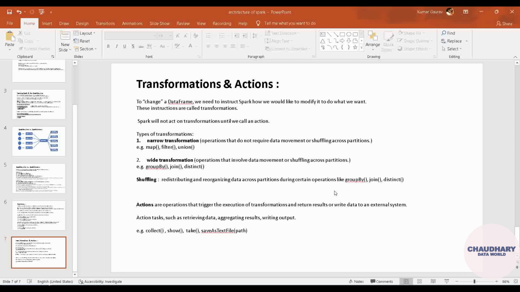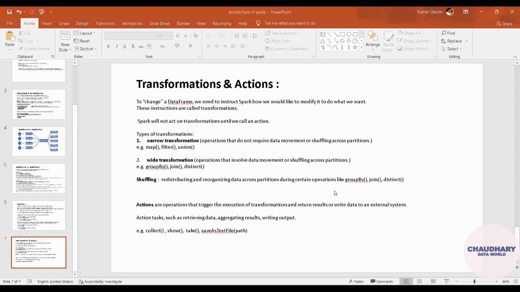So a very important theory which comes into transformation is that there are typically two types of transformation. This whole modification of data, whatever methods we are having in Spark or PySpark, all these are categorized into two types of transformation. First one is narrow transformation, another one is the wide transformation. The difference between narrow and wide transformation is, that's it, that if you are using some method in your modification of data, which method is applicable to all the partitions. This might sound confusing to you.